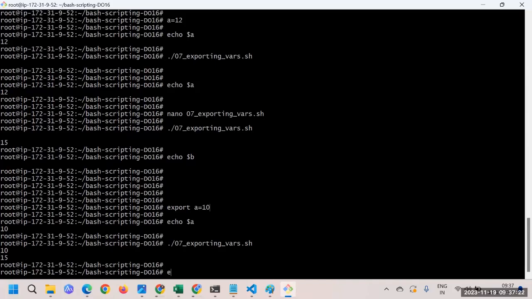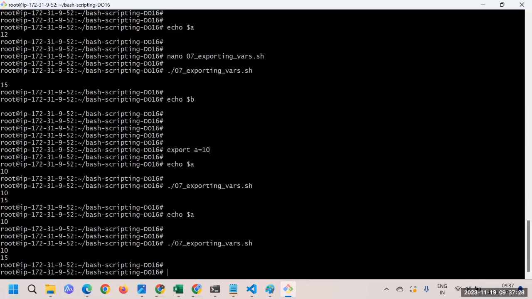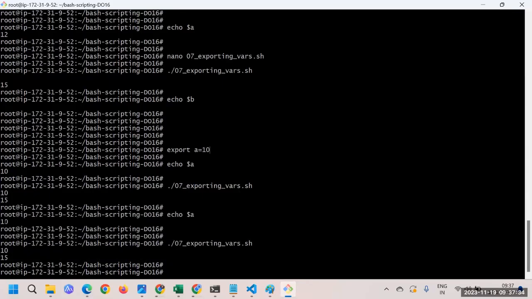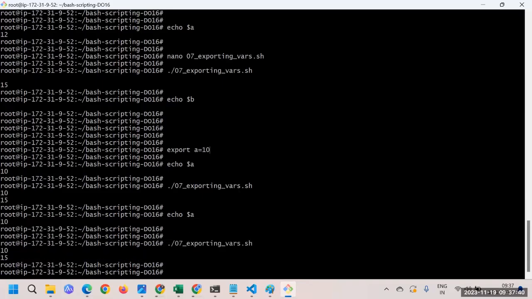At this point, anytime I do echo $a, or execute this script, I'm able to access it. But as soon as I log out of this system, all this variable will vanish. So keep this point in mind: even when we export a variable, it is not keeping the variable as a permanent one.